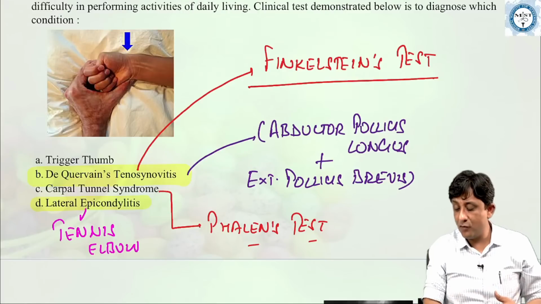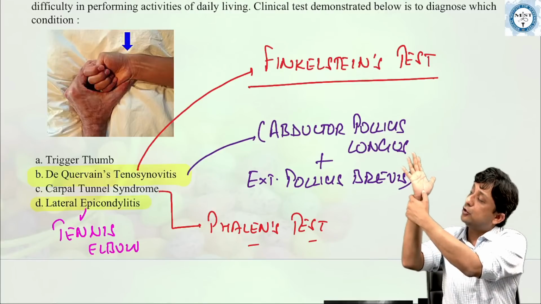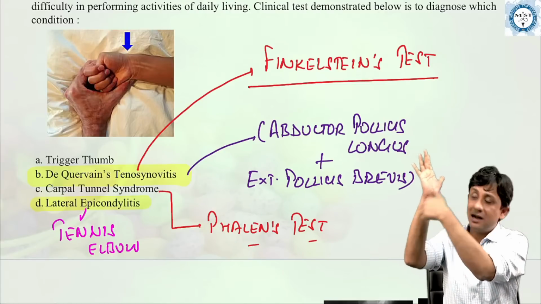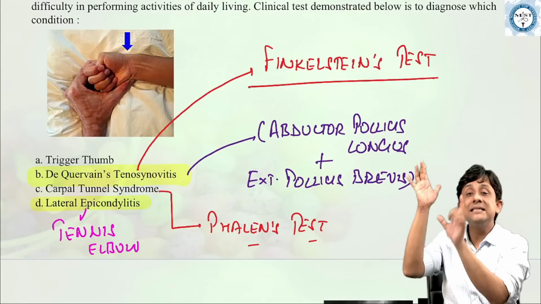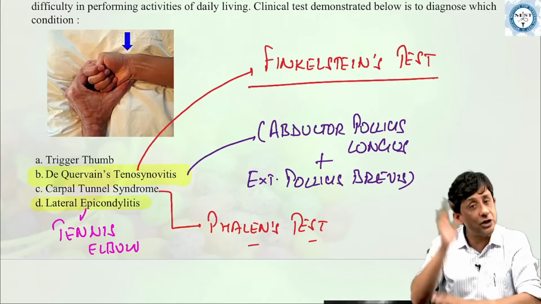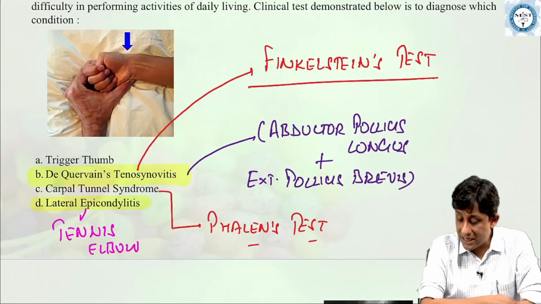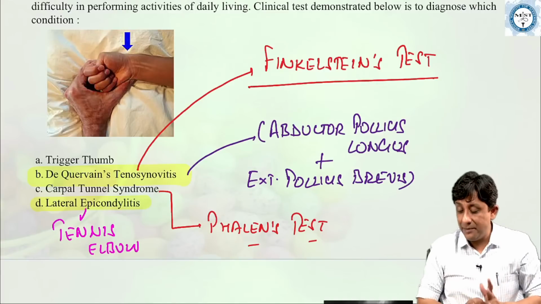So Mudit is asking what is Durkan's test. Mudit, Durkan's test is basically to diagnose carpal tunnel syndrome when you press with your thumb over the transverse retinaculum, directly over the median nerve, and since the nerve is already under compression, it increases the symptoms. So that is direct pressure on the median nerve, which is called Durkan's test. Okay, anyone who can tell me in tennis elbow?